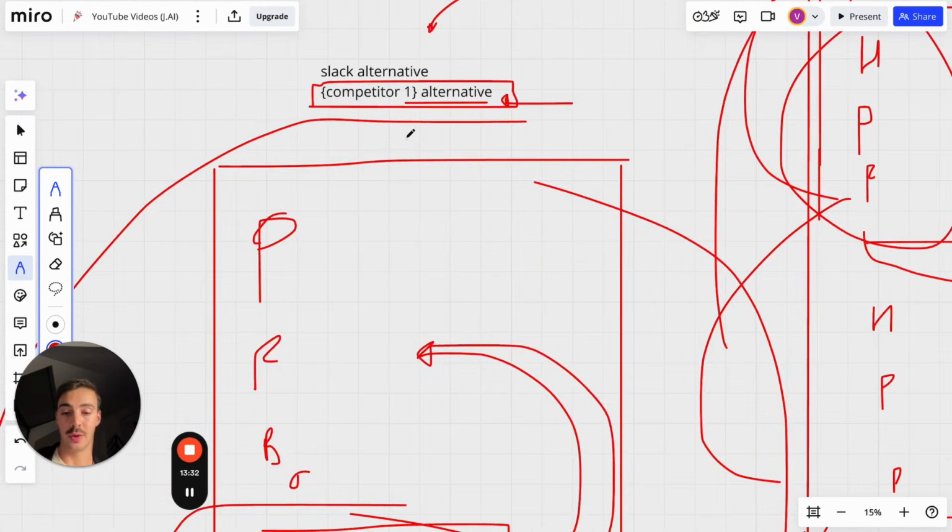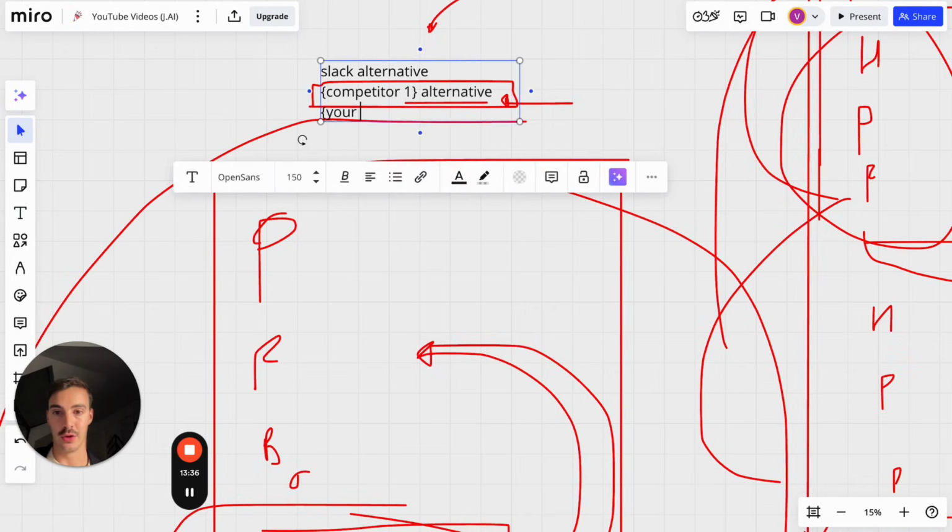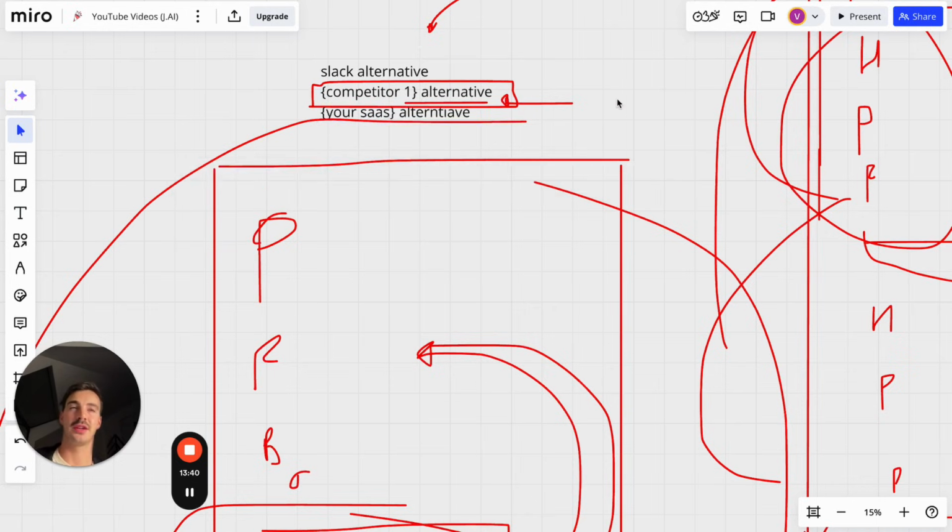Now, a little quick trick here. You can also do your SaaS alternative. And you might be asking, why would I do alternative pages for my own SaaS? Well, because you want to be ranking for this keyword. You don't want your competitors to be ranking for your SaaS name alternative, right? You want to be ranking for that keyword.